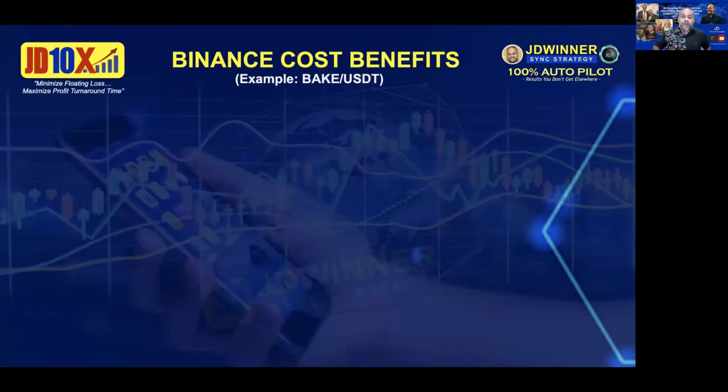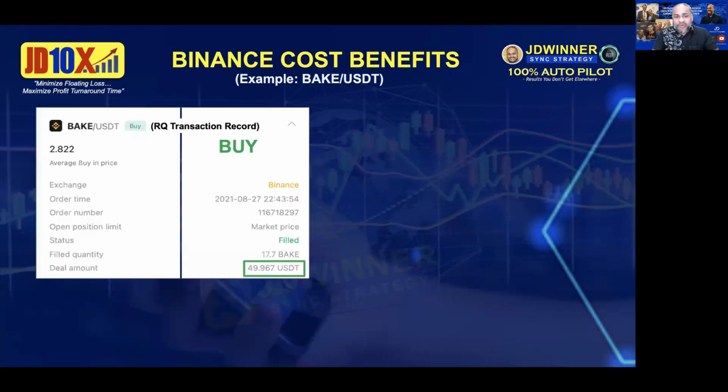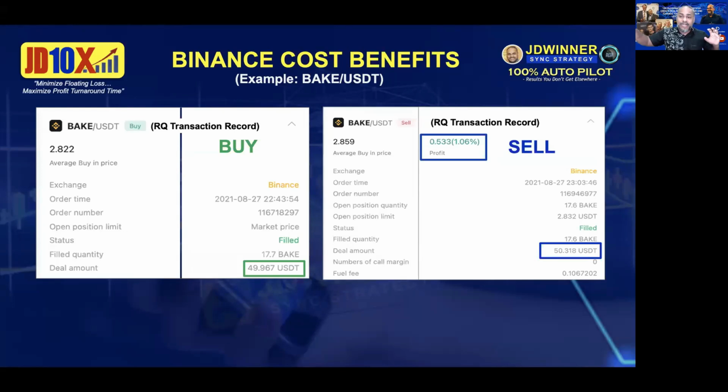Now this is important. Let's look into the Binance cost benefit. I'm going to use an example here, the BAKE pair with USDT as a sample. First, you must understand that when you go to Binance and check the fees, always make sure you are taking a complete pair. So if you do BAKE buy, make sure you also have BAKE sell, because this is the complete cycle for one asset per transaction. Please take note of that.